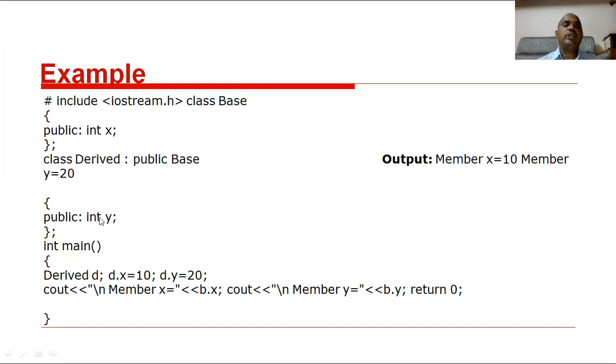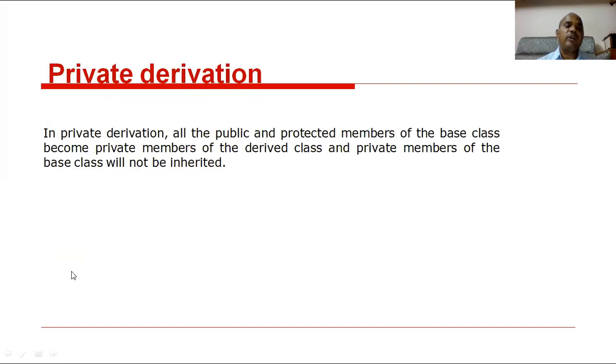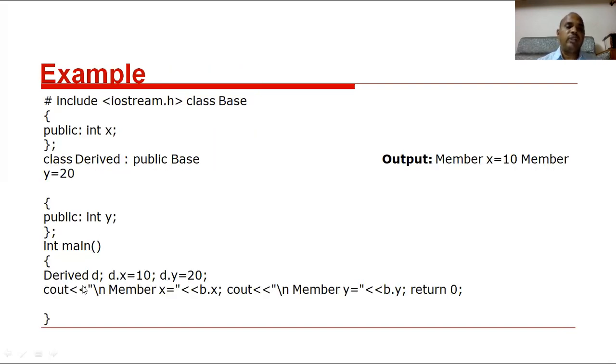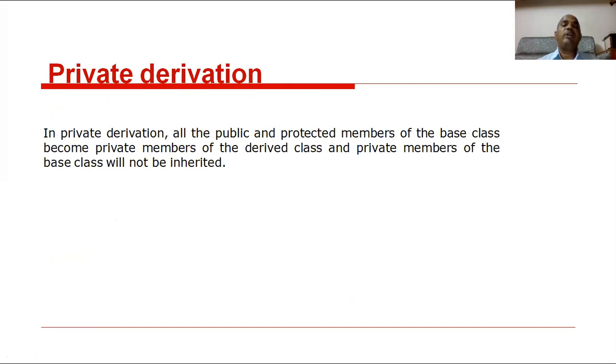Clear? So int y. Then this is the main function. In the main function, derived d. d is an object of the derived class, where d.x equal to 10, d.y equal to 20. Display x value and y value, then return. x value equal to 10 and y value equal to 20. Clear? Then the next one is private derivation.